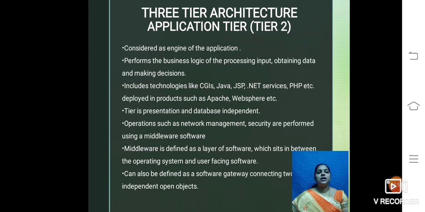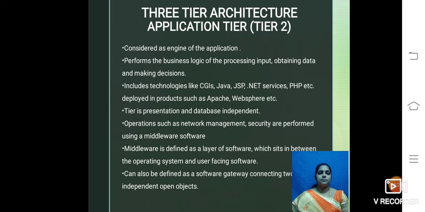This tier includes technologies like CGI, that is Common Gateway Interface, Java, JSP, .NET services, PHP, etc., which are deployed in projects using servers such as Apache, WebSphere, etc. This tier is database independent. And operations such as network management and security are performed using middleware software.